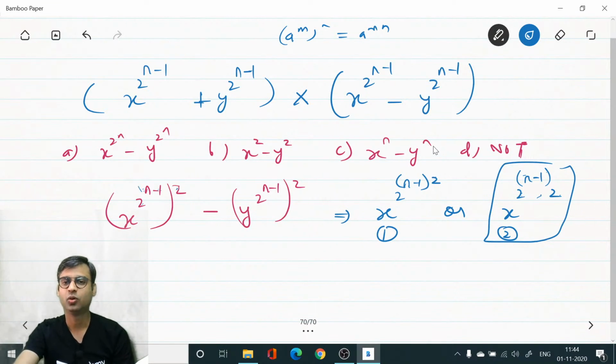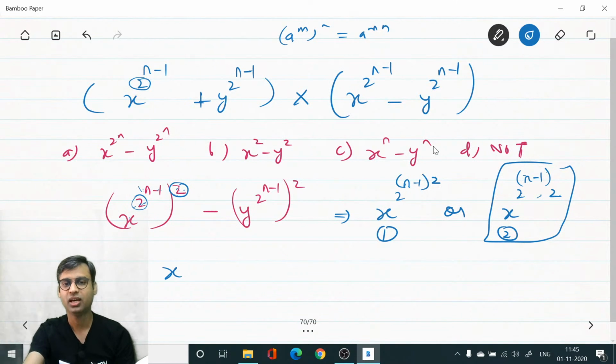Okay, don't do like this. Students will try to do the question like this. Please, this is power of x and this is also power of x. Both are the power of x. So this 2 will multiply and not this. This is the power of 2. So power of x multiplied by the power of x. So this will be like this.